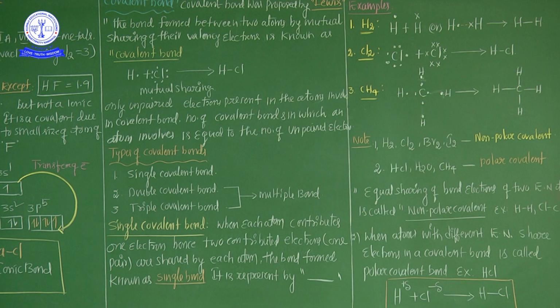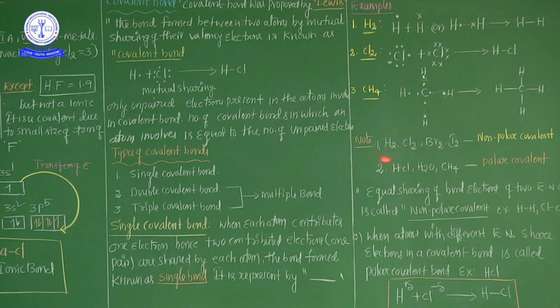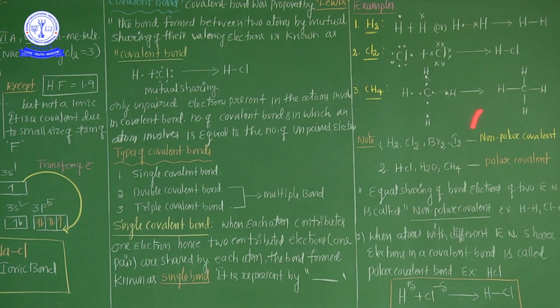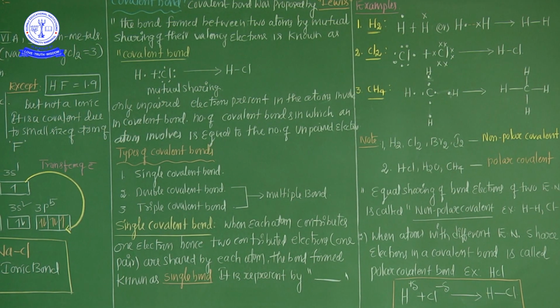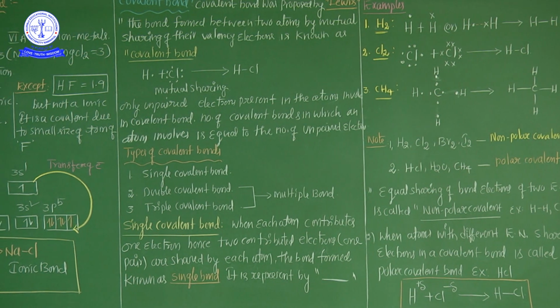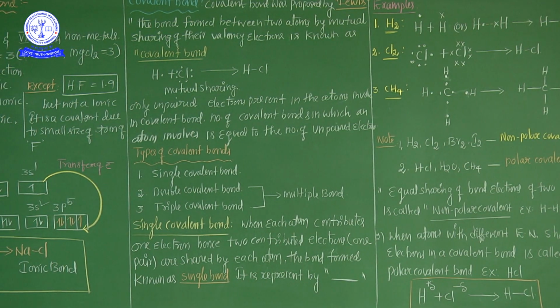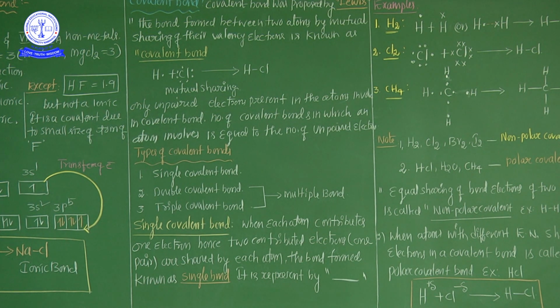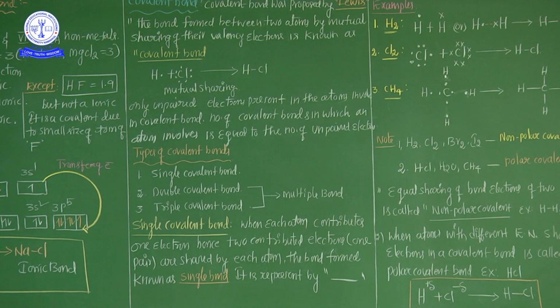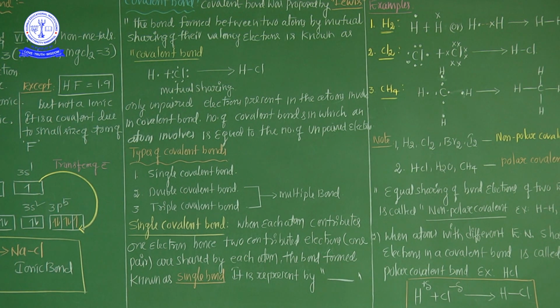One more important point is the non-polar covalent bond category, where the two atoms are similar, for example H2, Cl2, Br2, I2. These are called non-polar covalent bonds. A non-polar covalent bond means equal sharing of electrons between two atoms of the same electronegativity. Best examples: H2, Cl2, F2, I2, Br2.